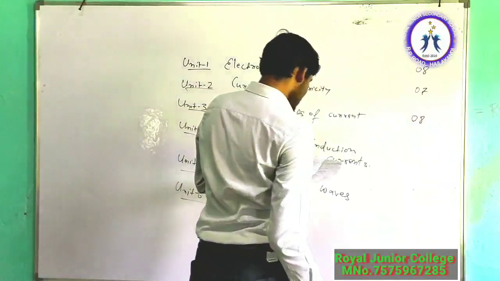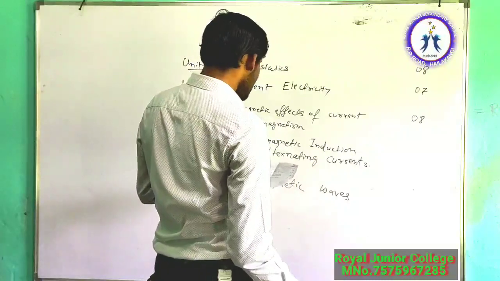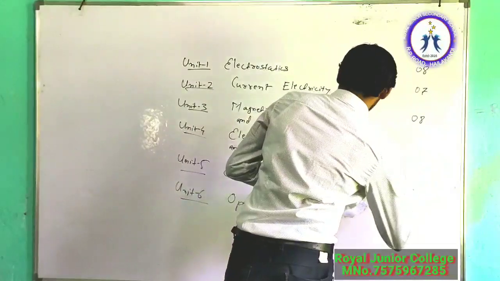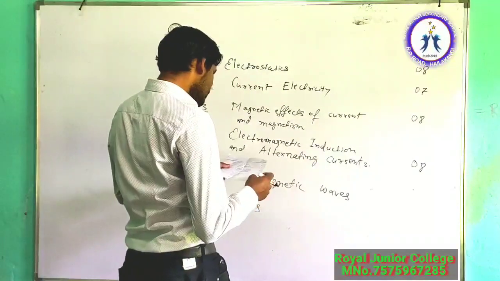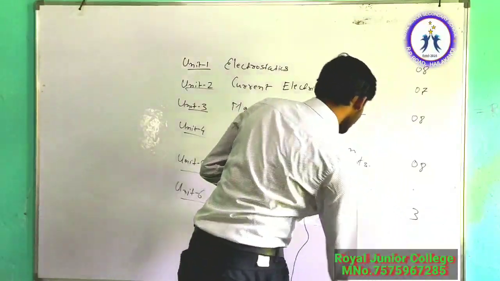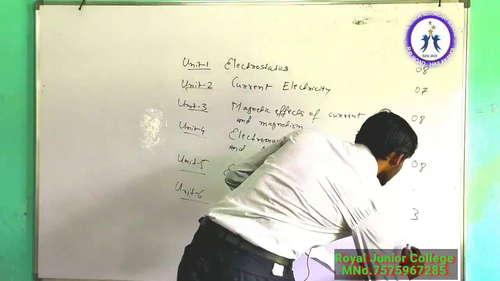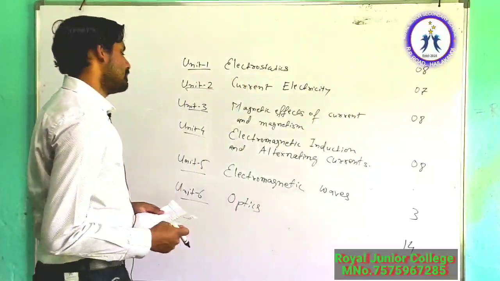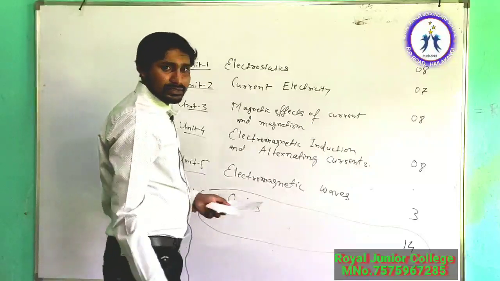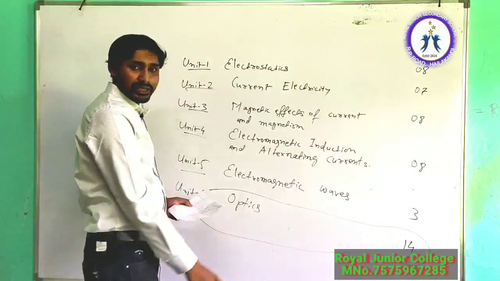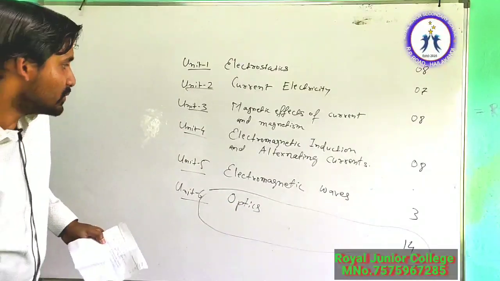In the electromagnetic induction chapter, 8 marks will be there. From electromagnetic waves, 3 marks will be there in the exam, and from optics, some 14 marks. So this carries the highest marks, so we have to read it carefully, because maximum marks are from this chapter. So let me erase the board.